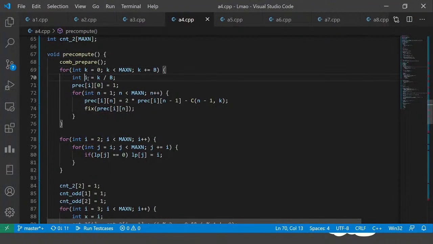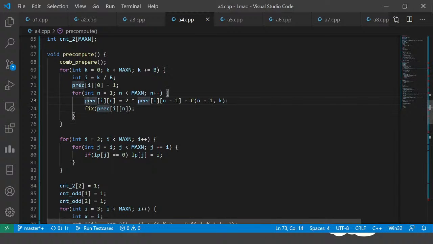In here, i is equal to k by b. He's basically creating the rows in the diagonal fashion. I have created the rows in the horizontal fashion, and then I am going from the horizontal rows to any value in a diagonal fashion, right? What he has done is he has created the rows in the diagonal fashion, and when he wants to find out any S(n, k), he is going in the horizontal fashion and finding that S(n, k) value, right?